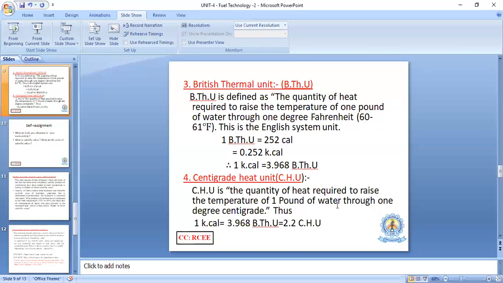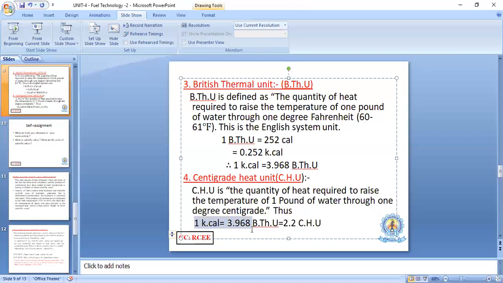These are the units of calorific value. This is the formula which combines all the units: 1 kilocalorie is equal to 3.968 British thermal units, which is equal to 2.2 centigrade heat units.